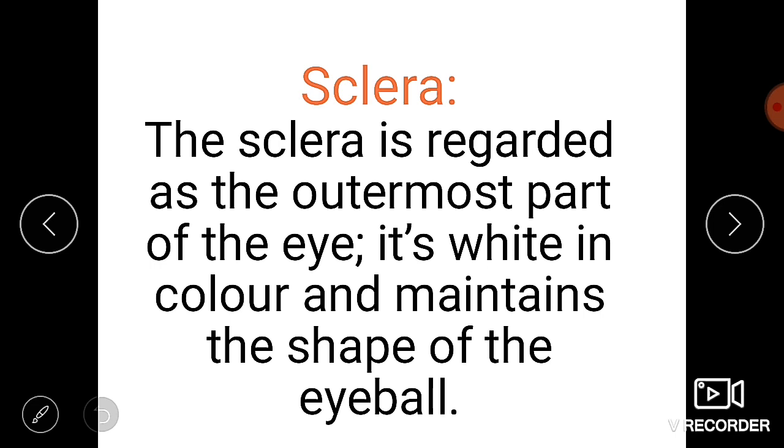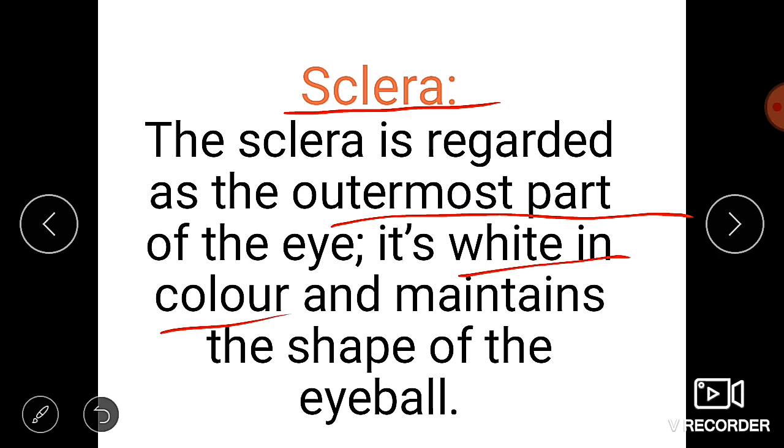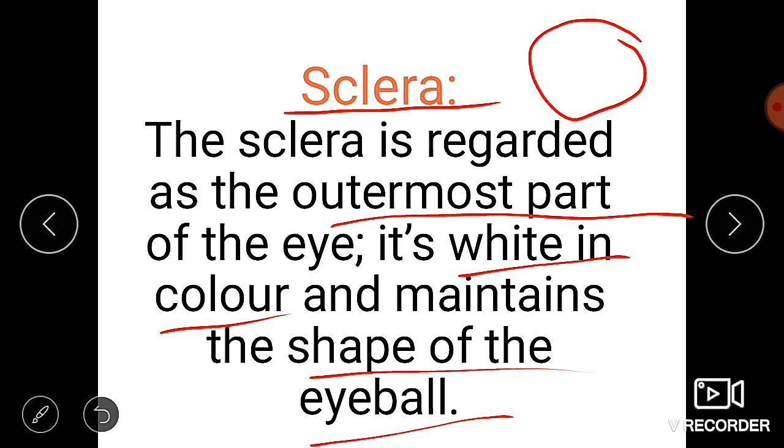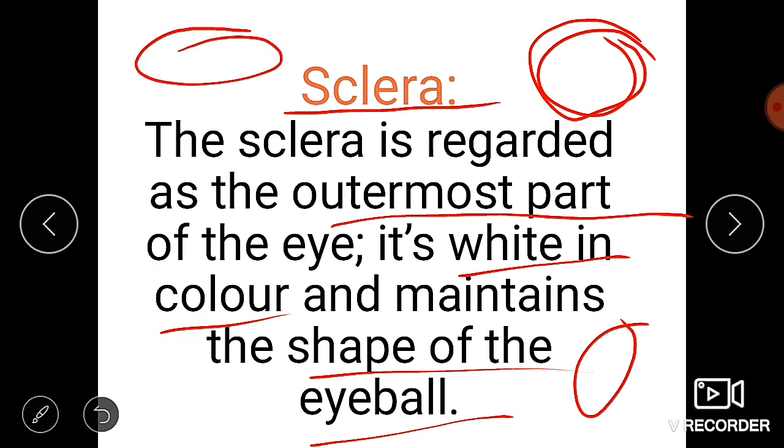Let's see the next one, that is the sclera. I already said that the sclera is the outermost portion of the eye, which appears white in color. It is the outermost part, and it is mainly responsible for the shape of the eyeball. Whether the eyeball is round or oval shaped or like here, all the shapes mainly depend on the sclera only.